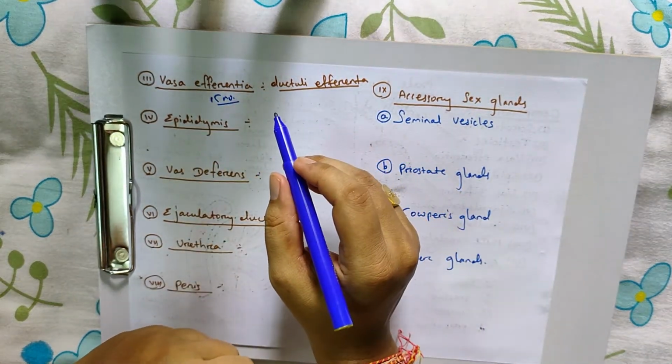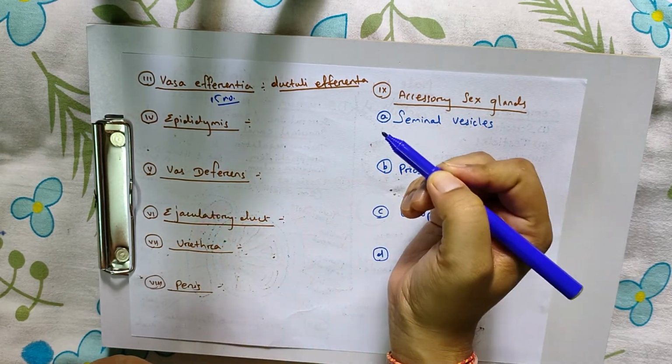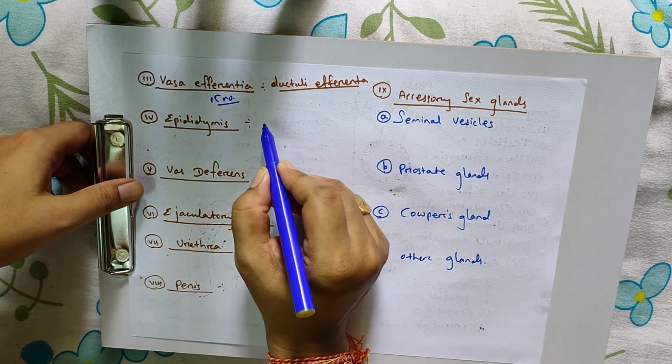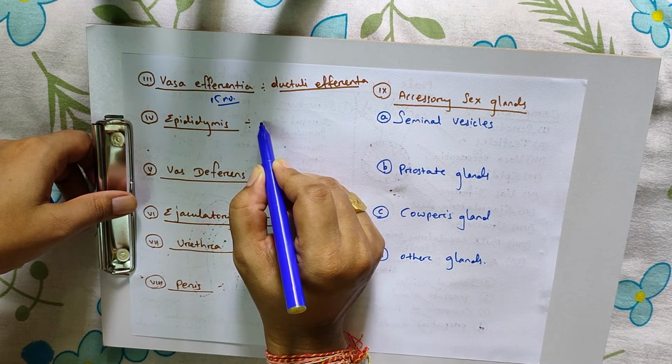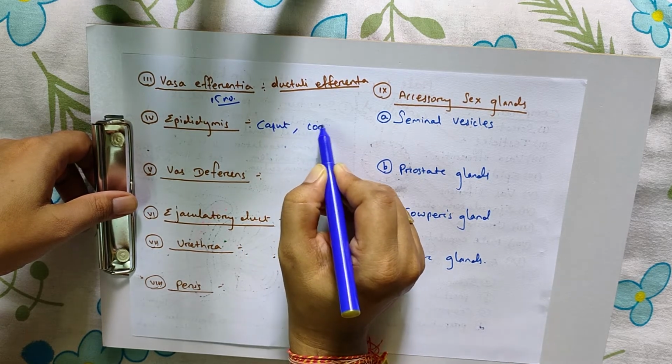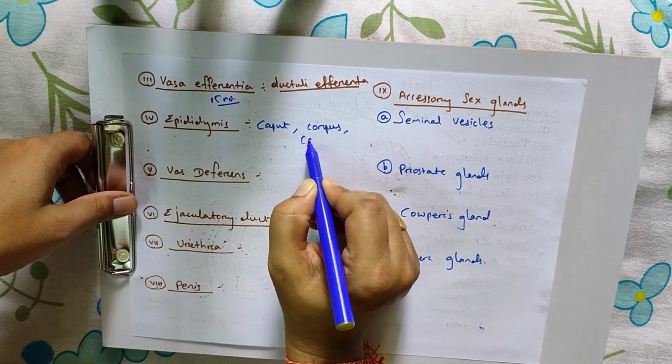They connect the rete testis to the epididymis. Epididymis, we already studied, has three components: caput, corpus, cauda.